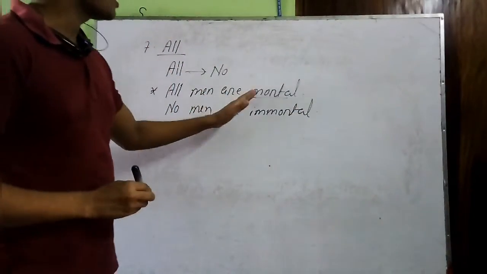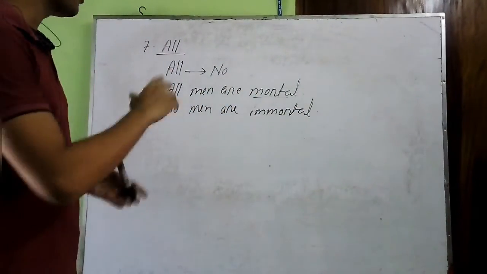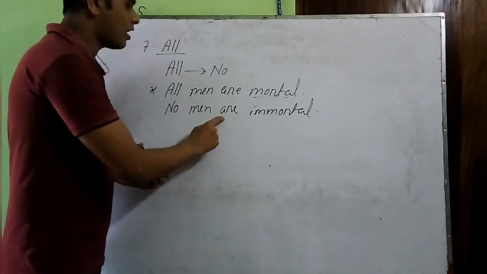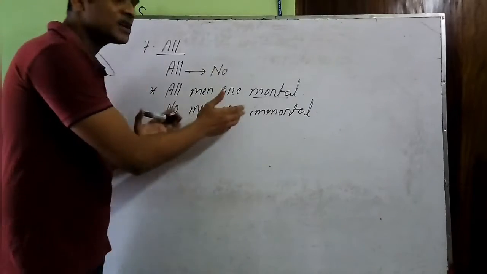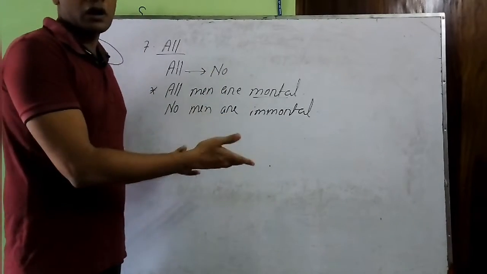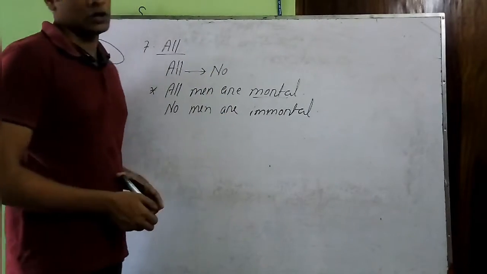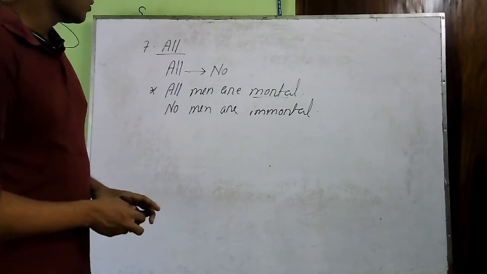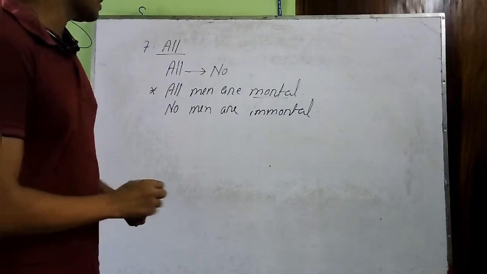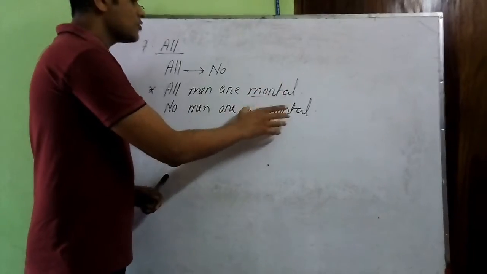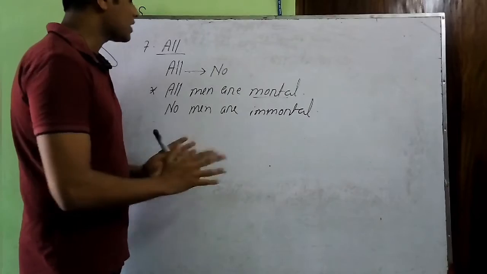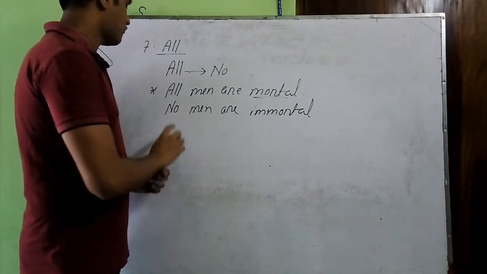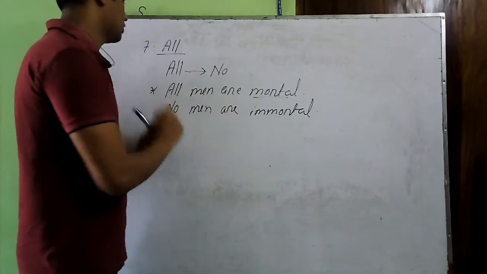If you keep this mortal unchanged, then the meaning will be like this: no men are mortal. That means the question is saying that all men are mortal, and we are saying no men are mortal. Actually, we can't go this way. Rather, we have to put an antonym of that mortal, and it will be in all the cases of the sentence having all.